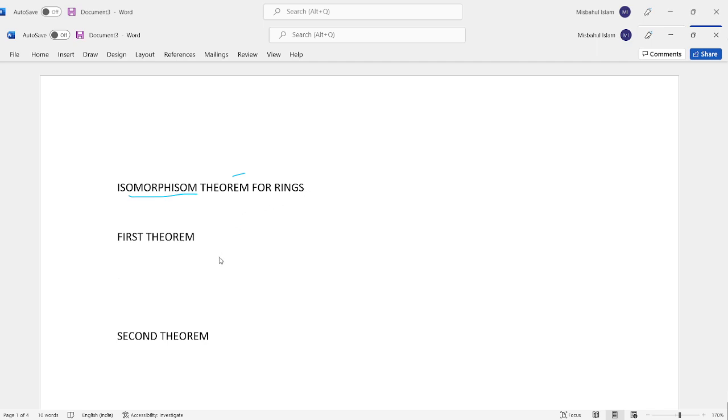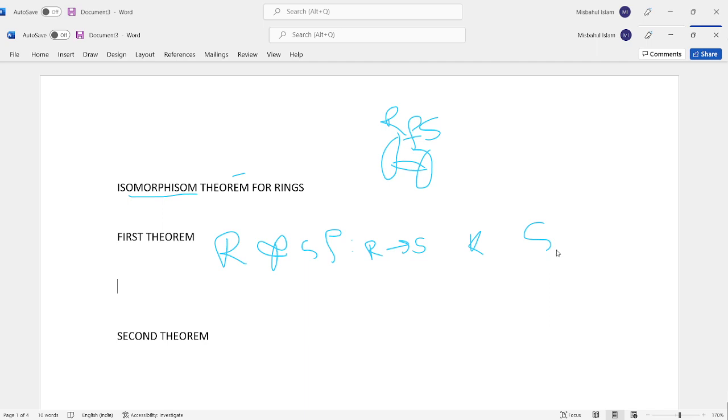The first theorem: if R and S are two rings, and f such that R to S is an epimorphism with kernel K, then the ring S is isomorphic to the factor ring R by K.